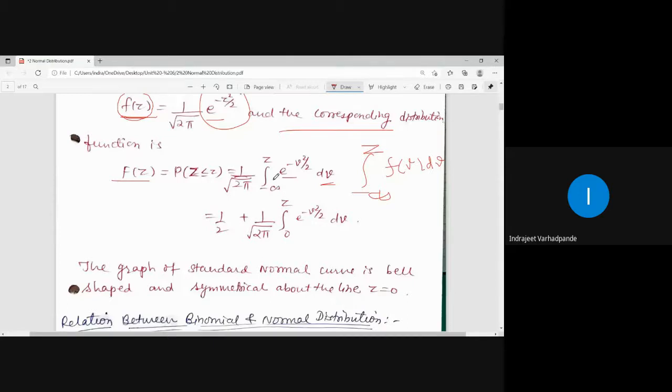And this is half plus, since minus infinity to z can be split into minus infinity to 0 and 0 to z. For minus infinity to 0, the probability is symmetrical, so I take it as half. Half plus 1 upon under root of 2 pi, integral 0 to z, e to the power minus v square by 2 dv. Probability is always distributed equally if it is symmetrical.